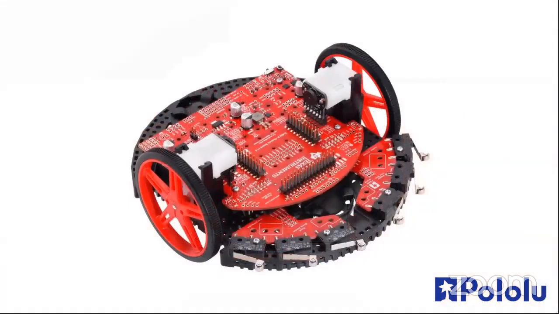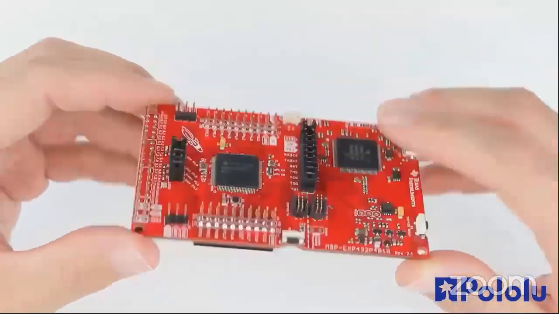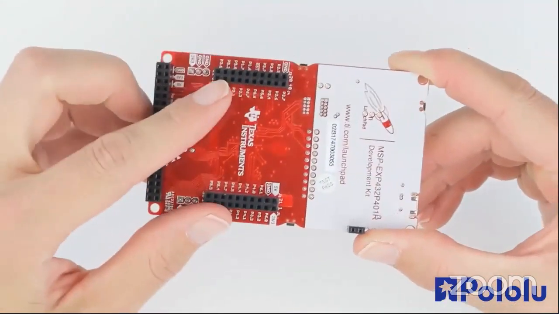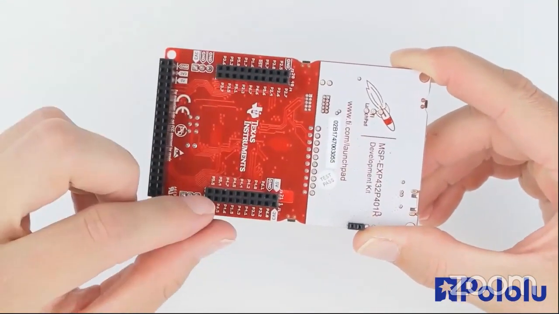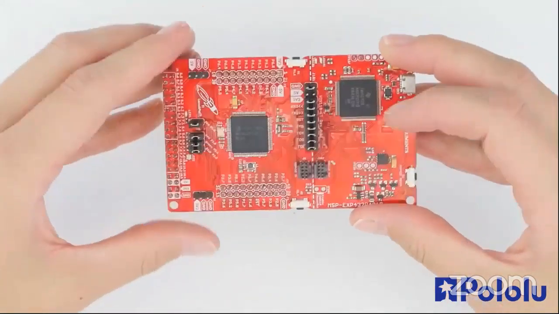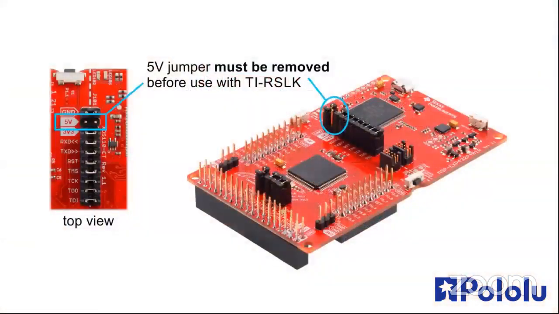You should now be ready to connect a TI Launchpad to your robot. TI Launchpads that are compatible with the TI RSLK should have header pins that are installed here, here, here, and here. When you receive your Launchpad, you might have to solder some of these headers in yourself. The 5-volt shorting block should not be installed. If it is, you should remove it. Not doing so could break the chassis board. You might want to cut one of the header pins off so you don't accidentally install a shorting block here.